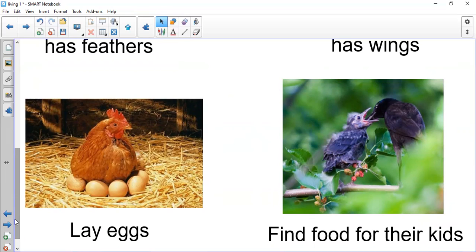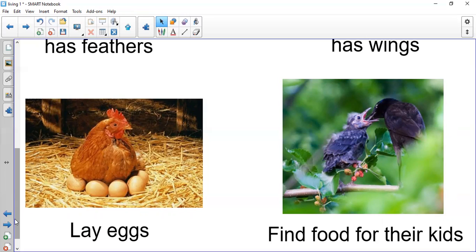The mother bird finds food for their babies. One more time. Bird has feathers and wings. Bird lays eggs. The mother bird finds food for their babies.